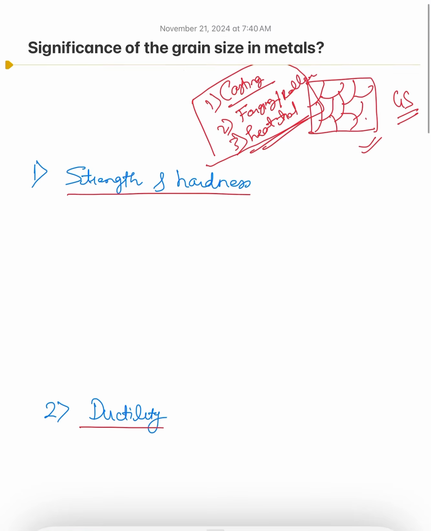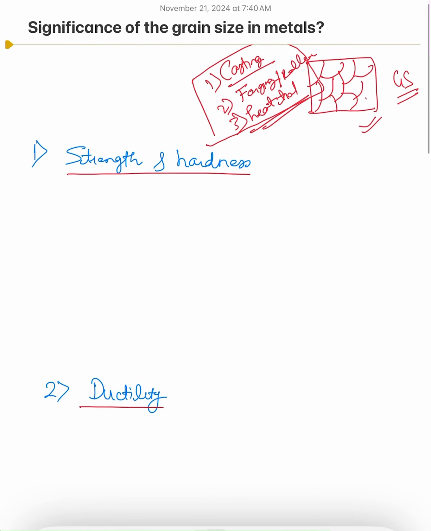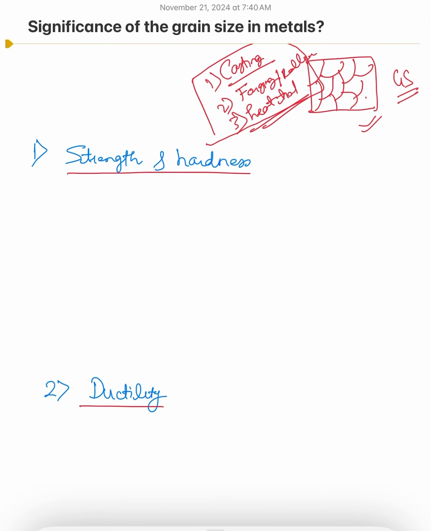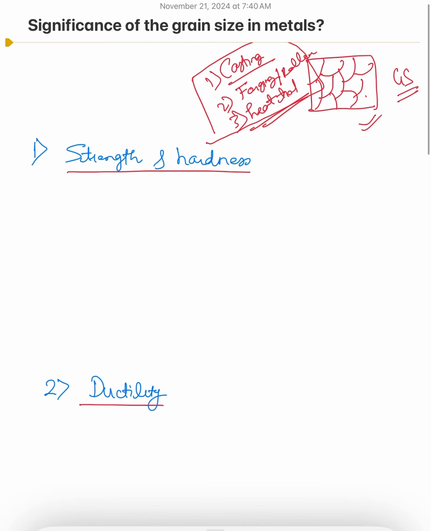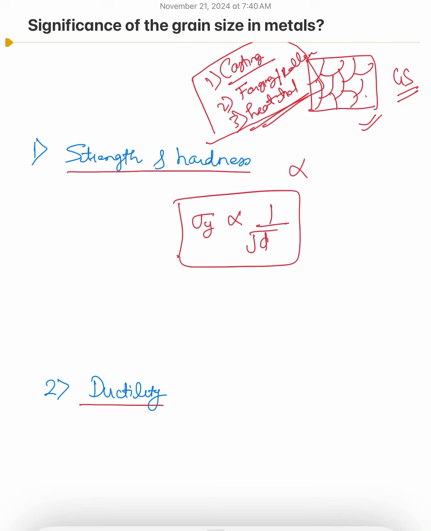Now let's come to the main topic of this video. How does this grain size affect strength and hardness? You have remembered the famous equation, the Hall-Petch relation, which tells that yield strength is inversely proportional to the square root of grain size. So strength and hardness are inversely proportional to the grain size. If you have a smaller grain size, then the strength and hardness will be higher.